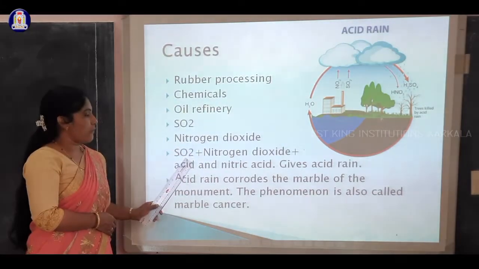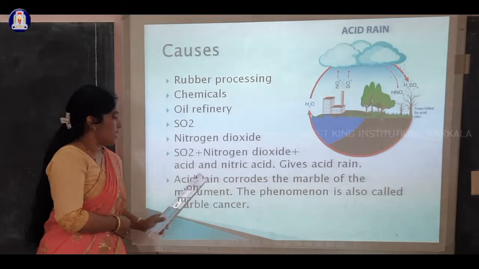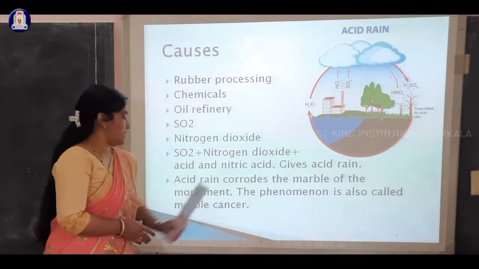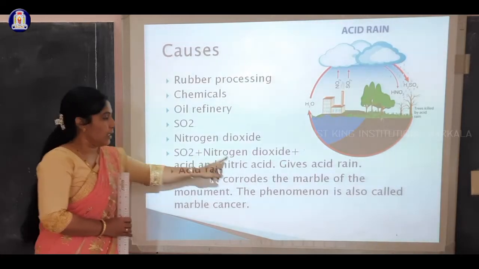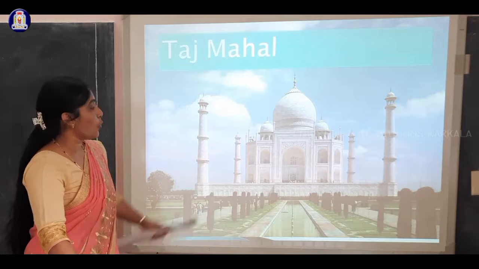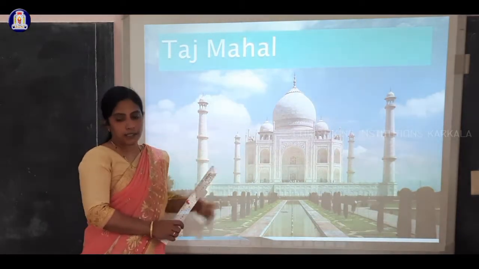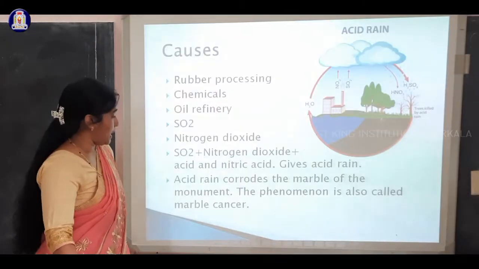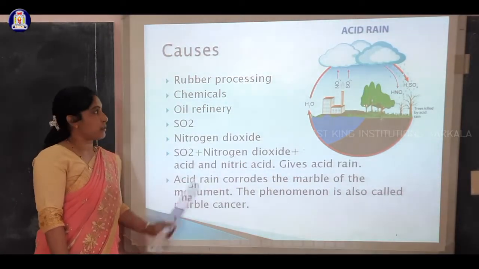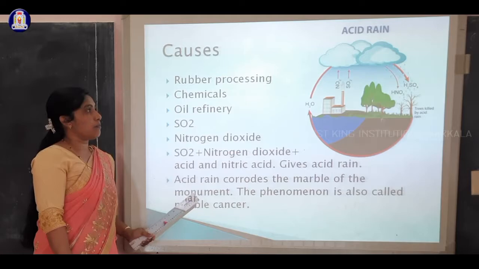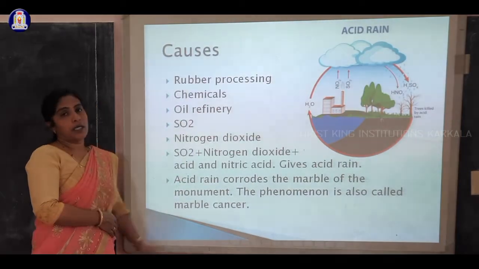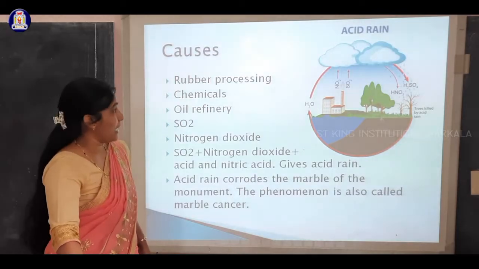So sulfur dioxide and nitrogen dioxide bring acid, that is nitric acid, which gives acid rain. Acid rain corrodes the marble of the monument. Corroding the marble of the monument is the best example here. The phenomenon is also called marble cancer. So that is the best example. The Taj Mahal is the best example of the result of acid rain.